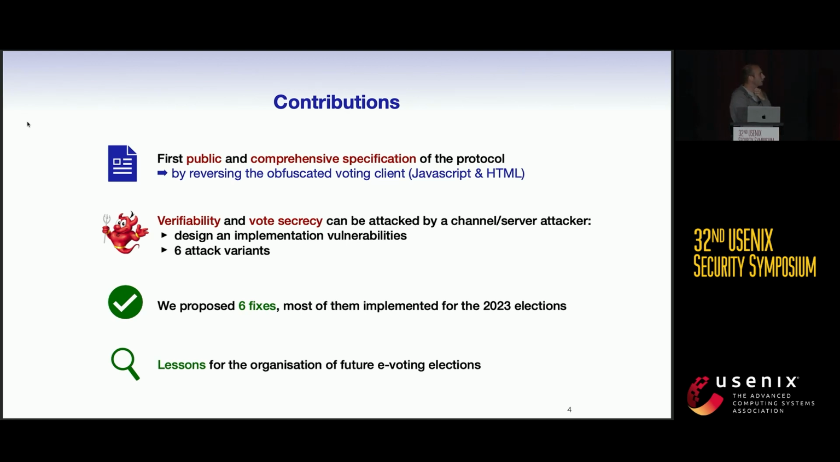Based on this, we did our security analysis, and we discovered different attacks. We discovered that the system fails to ensure both verifiability and vote secrecy. And finally, we proposed some fixes, and we tried to take a step back to draw some lessons to help with the organization of future elections.